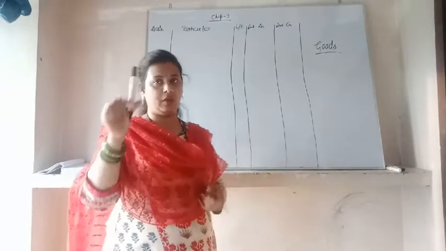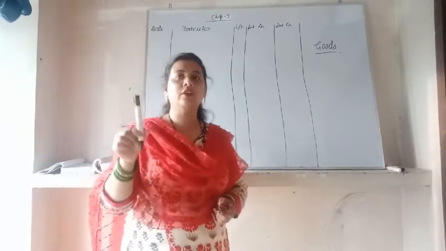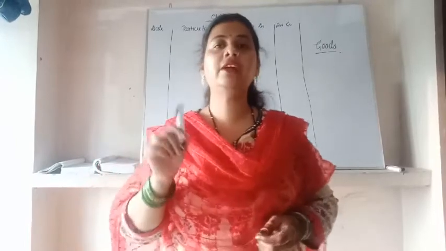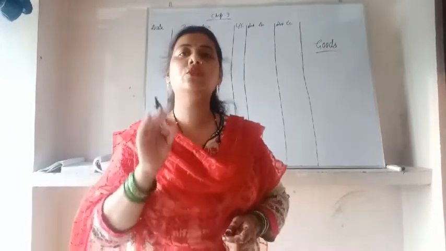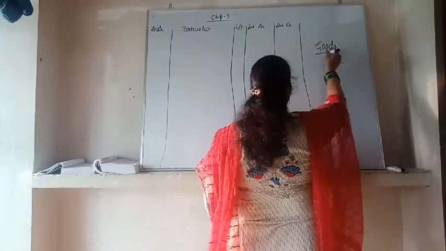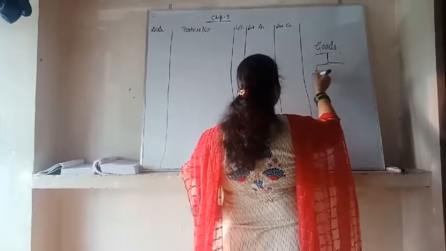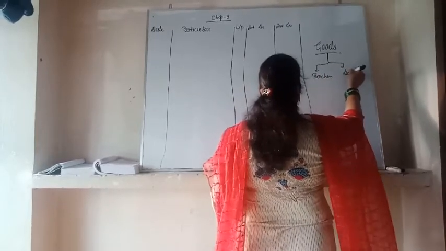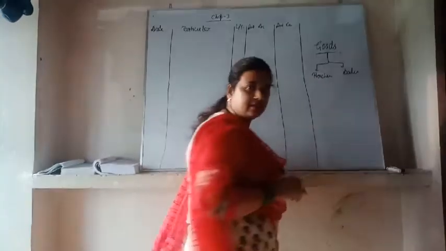If I am selling this marker, it is goods for me. So whatever the things for which we are doing the business are called goods. And for purchasing and selling of these goods, we will use purchase account and sales account.